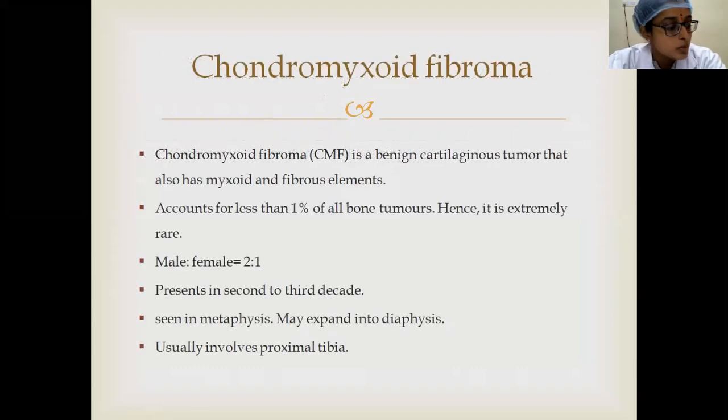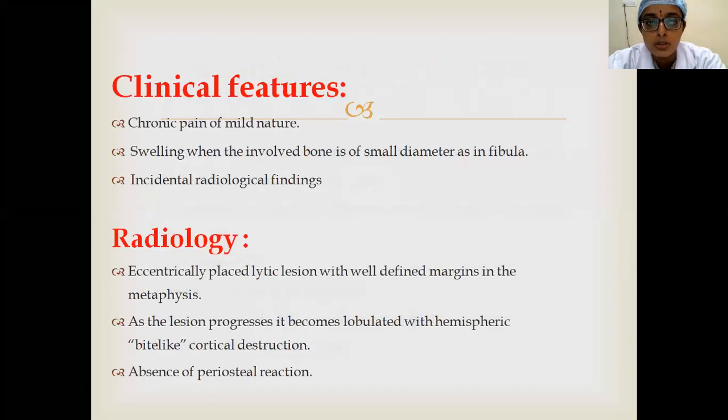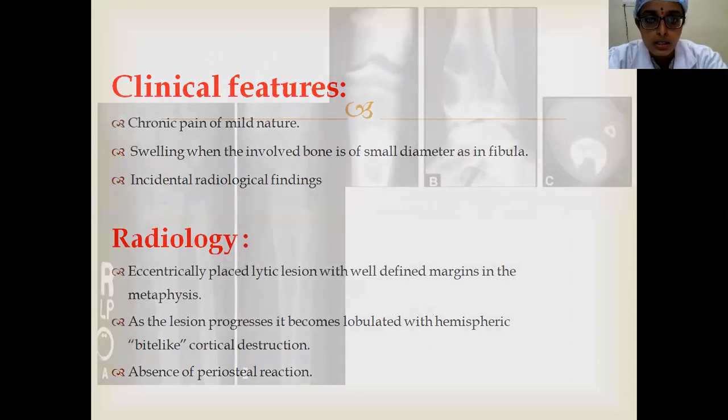And coming to the next benign bone tumor, which is the chondromyxoid fibroma. It is also a benign cartilaginous tumor. However, it has myxoid and fibrous elements also in the tumor. And it accounts for less than 1% of the tumors. It is more common in males, and it is usually seen in the metaphysis and expands towards the diaphysis, usually involves the proximal tibia. And usually it is an incidental radiological finding. Sometimes chronic pain of mild nature is seen.